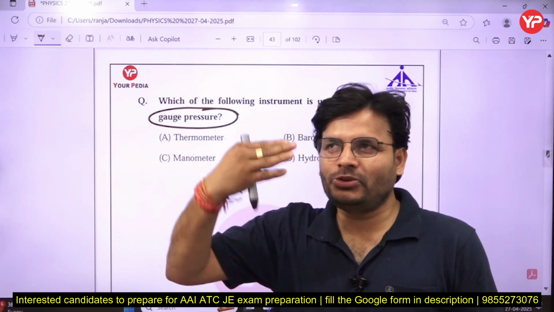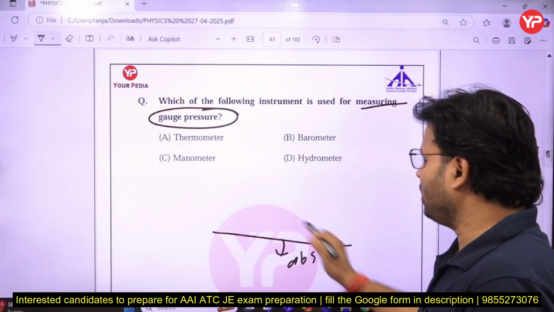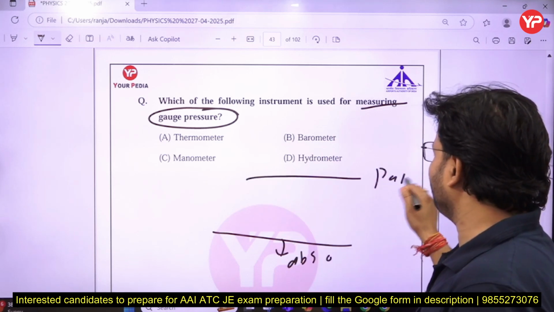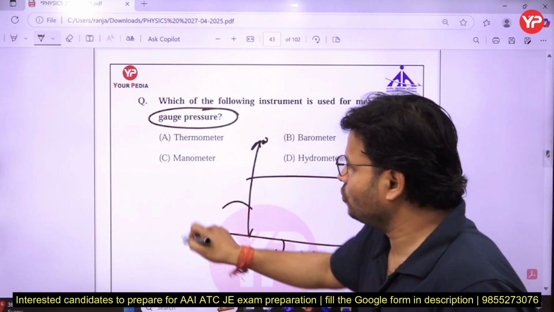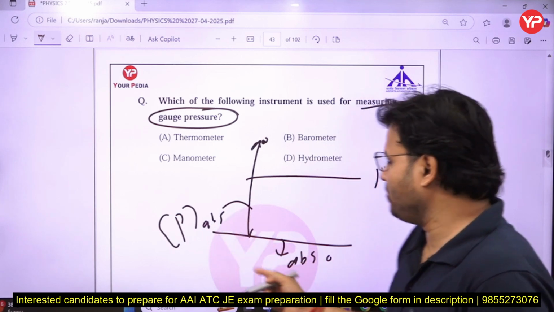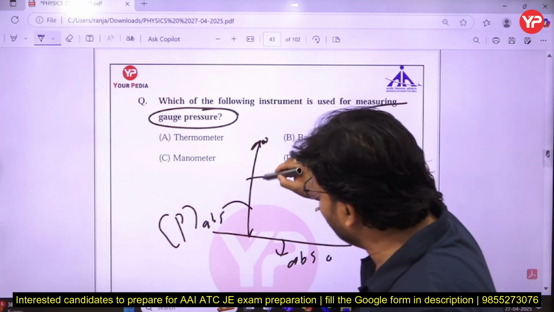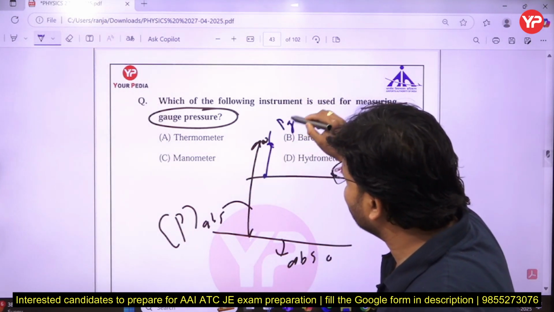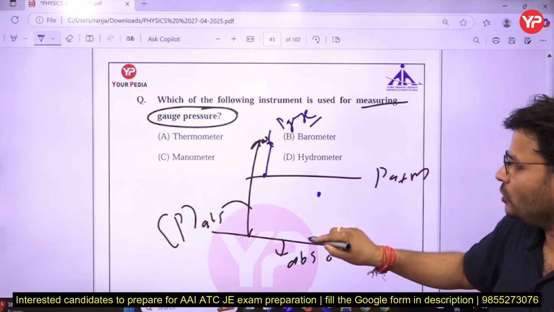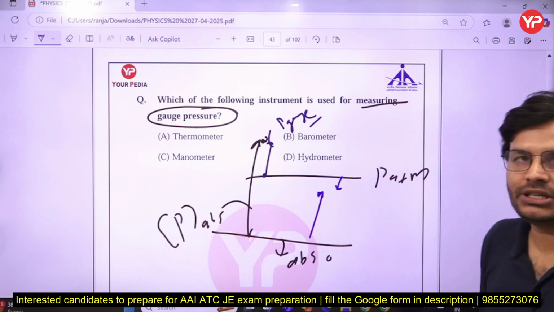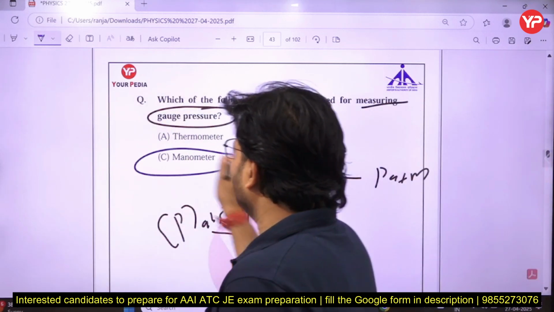Suppose this is absolute zero, and this is atmospheric pressure, P atm. Suppose you have to measure the pressure there. If you take the base or datum as absolute zero, then it is called absolute pressure. But someone can take the datum here, at atmospheric pressure, and then it is called P gauge. So that is gauge pressure, with respect to atmospheric pressure, and for gauge pressure you use the manometer. So what is the correct answer?